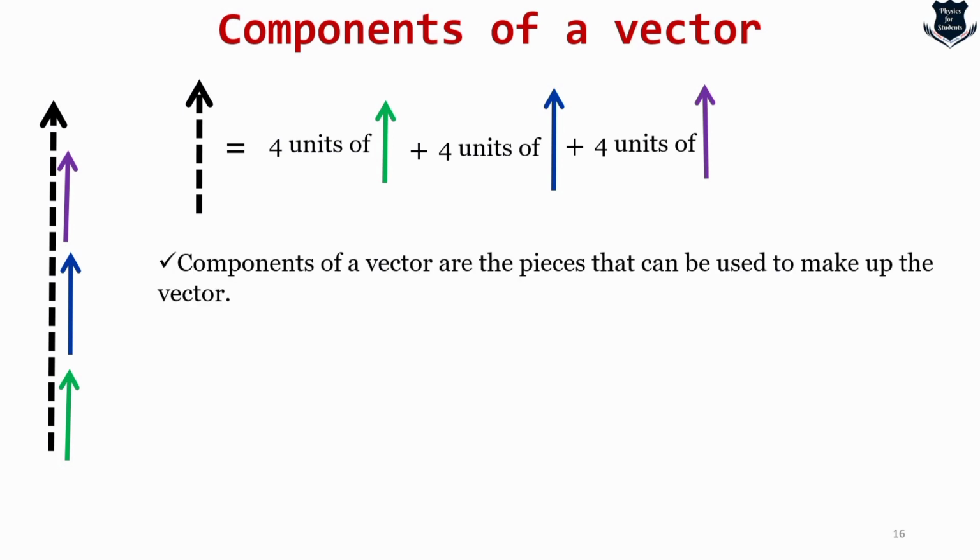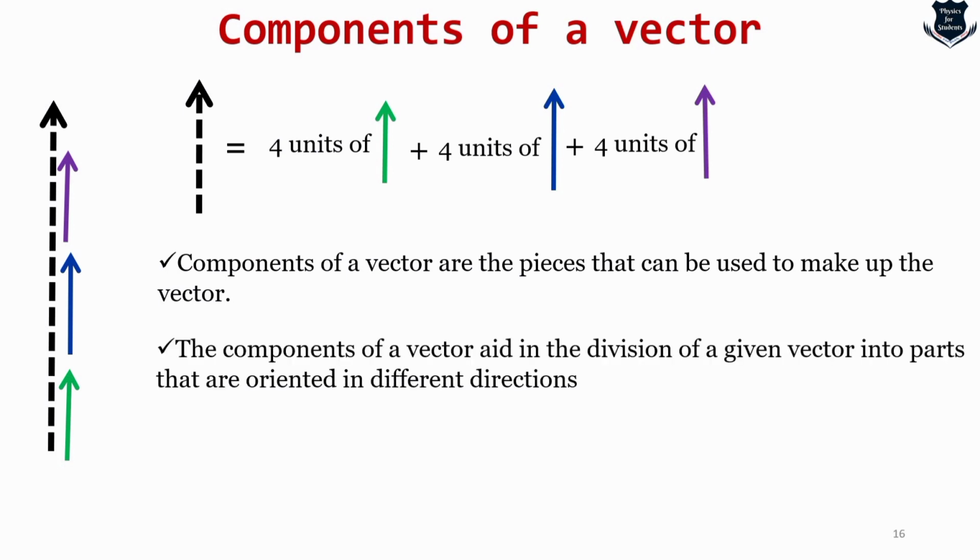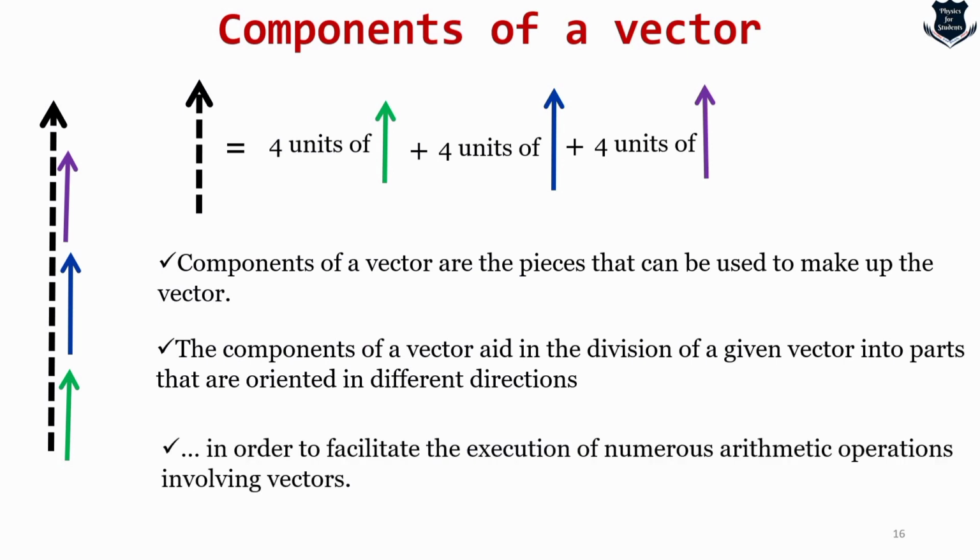Components of a vector are the pieces that can be used to make up a vector. The components of a vector help in the division of a given vector into parts that are oriented in different directions. And as I told you, it facilitates the execution of numerous arithmetic operations involving vectors. So we now understood that a vector can be divided into small parts.